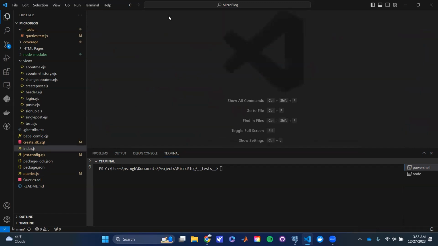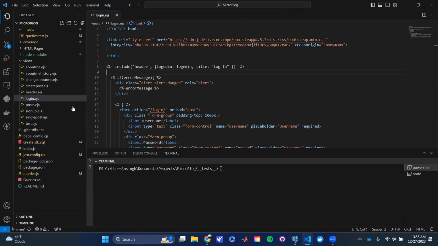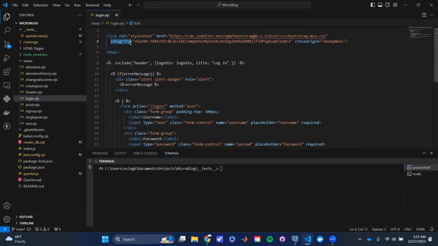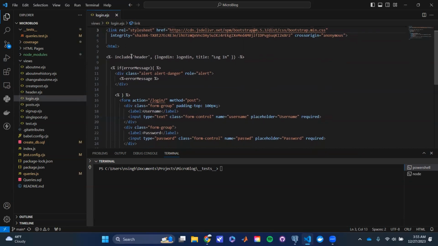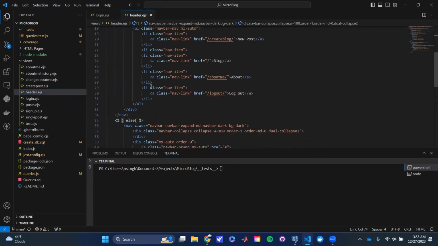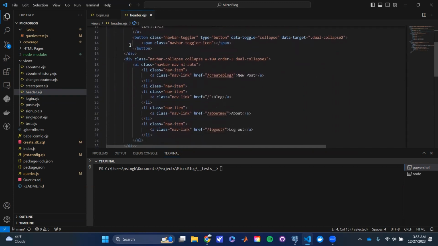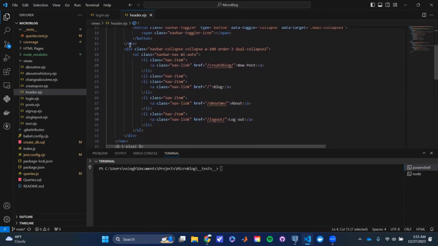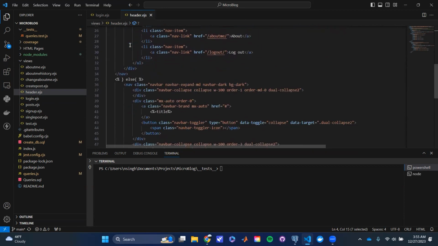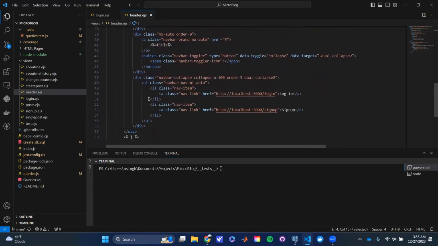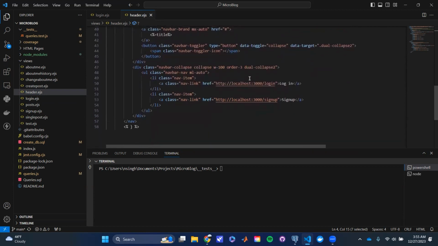So that's that. The next thing is the EJS template files. So for example, if we look at login, this here is just getting in the bootstrap, this CSS line. But one thing we have here is we include header. So you'll notice on all the pages, the header was very consistent, and that's because there's actually a separate file for the header. And this is broken down into 2 parts. One is if we're logged in, then the header shows things like about me, blog, log out. But if we're not logged in, then we have the options to log in or sign up.